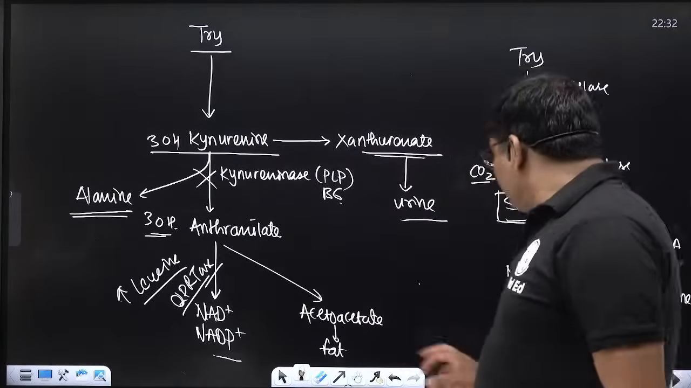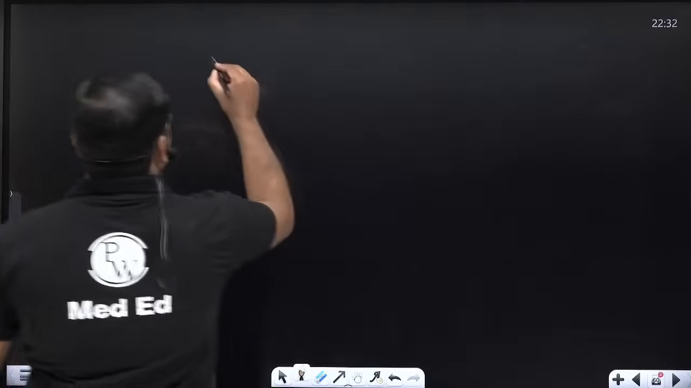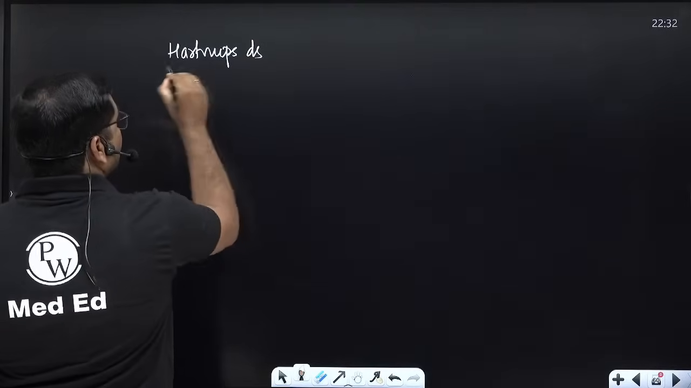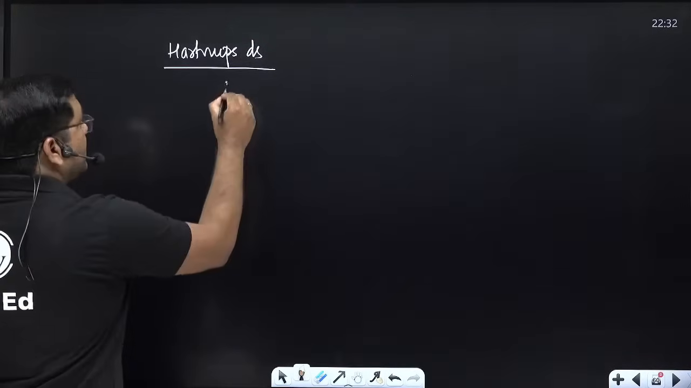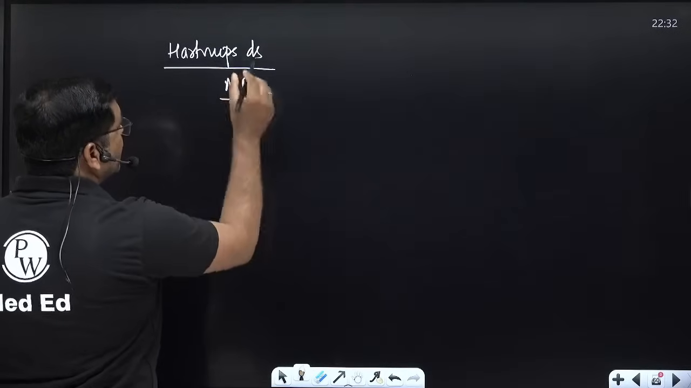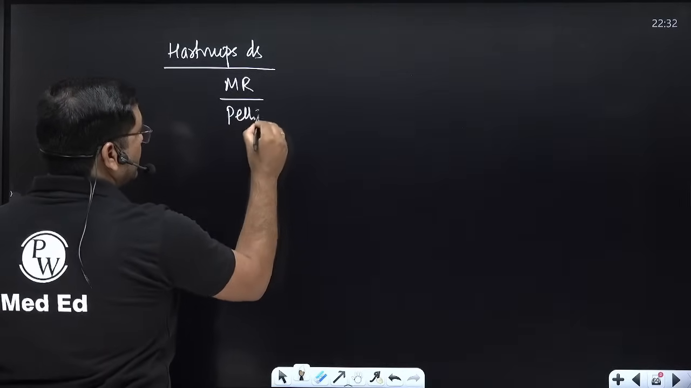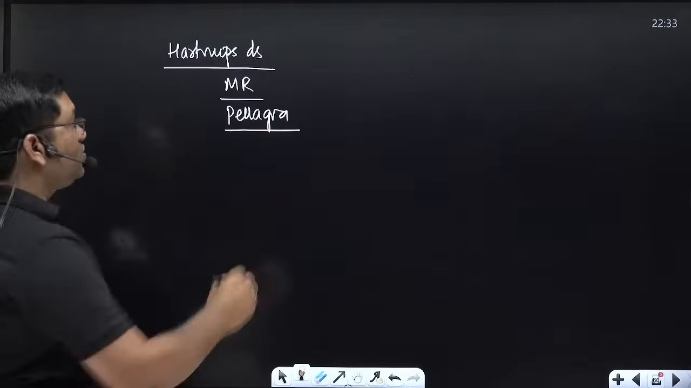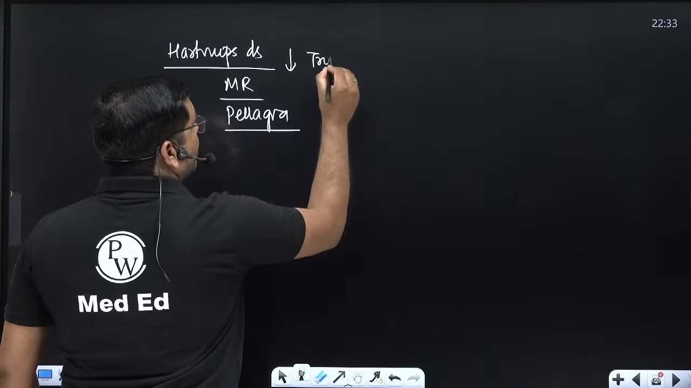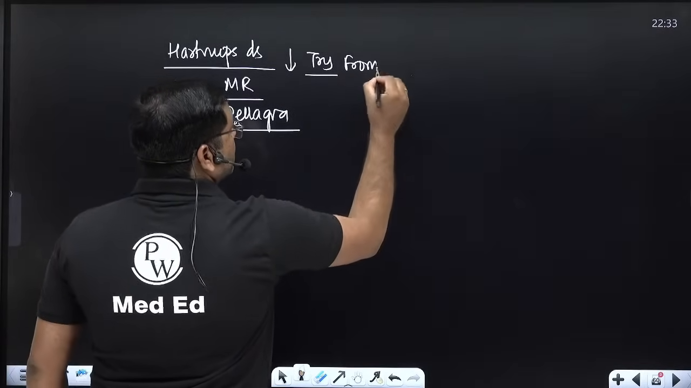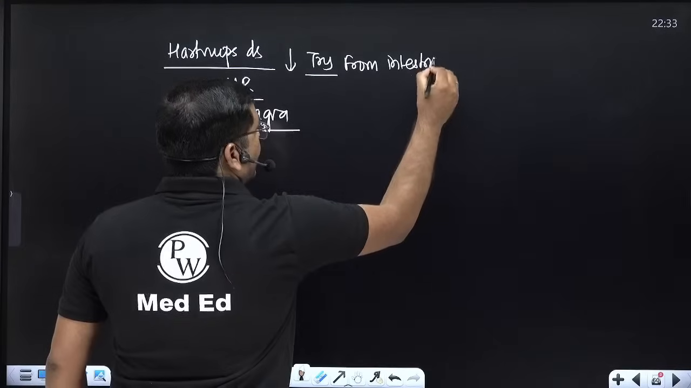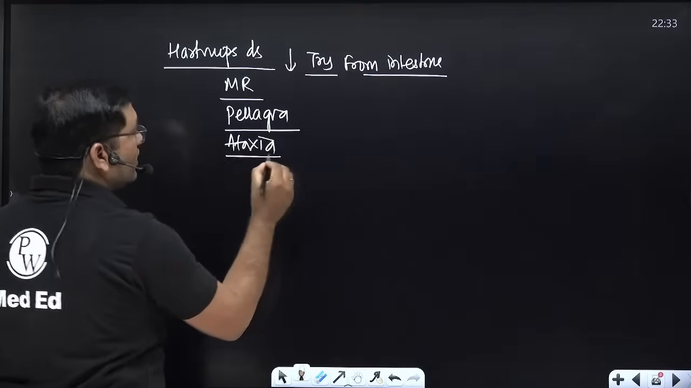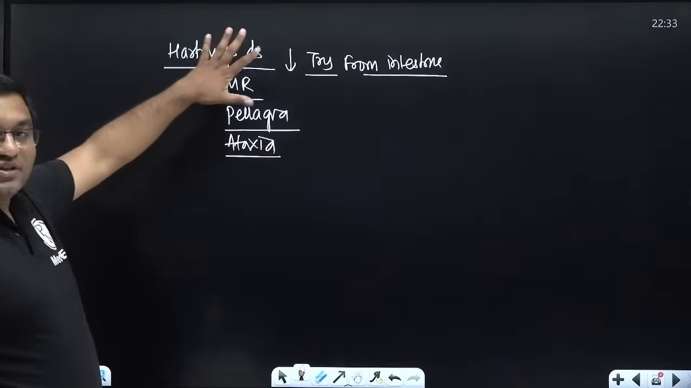One is Hartnup disease. In Hartnup disease, there is mental retardation and there are niacin deficiency manifestations, that is pellagra-like symptoms. Hartnup disease is due to decreased absorption of tryptophan from the intestine. And there are ataxia-like symptoms. Ataxia means lack of coordination.